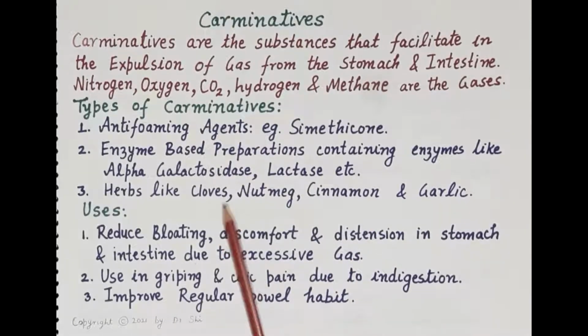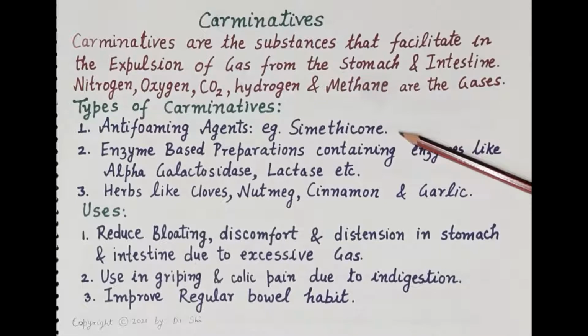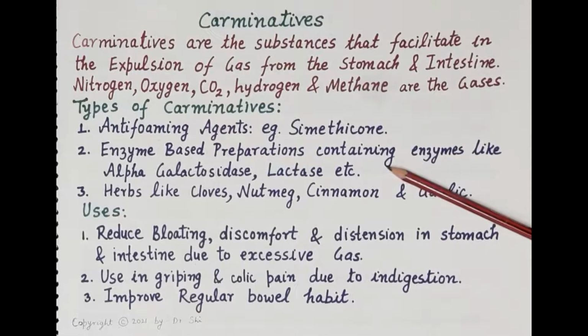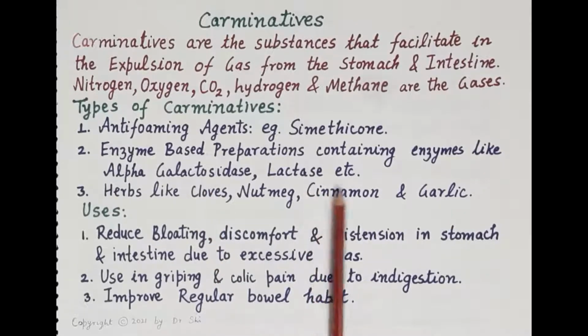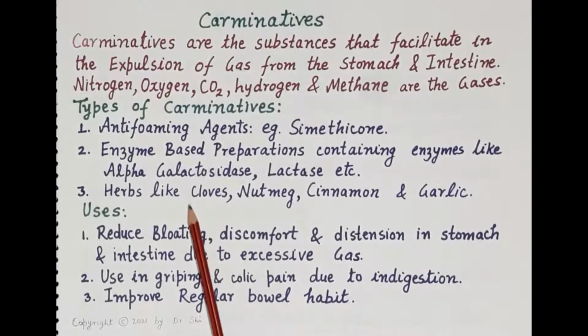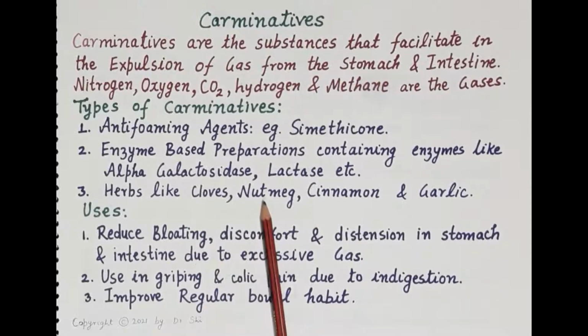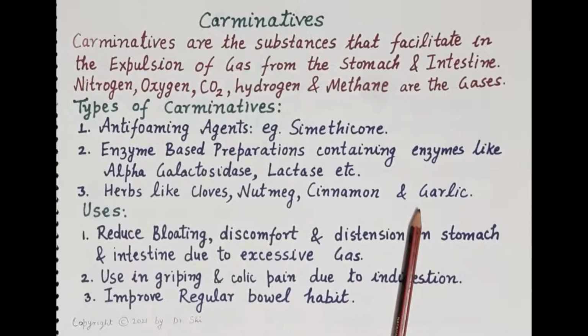Now, there are three different types of carminatives. First category of agents are the anti-foaming agents, for example, simethicone. Then second category of carminatives are the enzyme-based preparations containing enzymes like alpha-galactosidase, lactase, etc. Then third category of carminatives are the herbs like cloves, nutmeg, cinnamon, garlic.